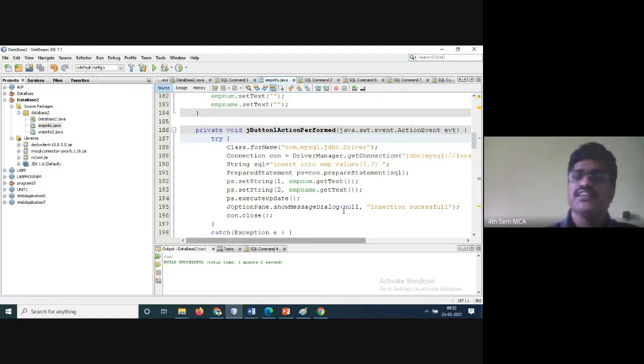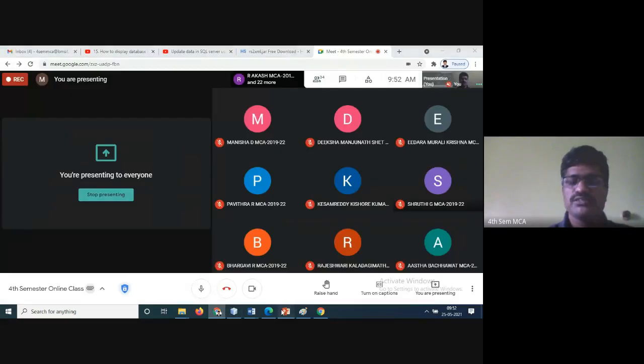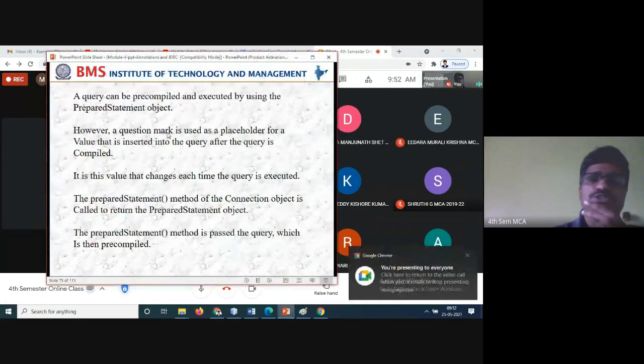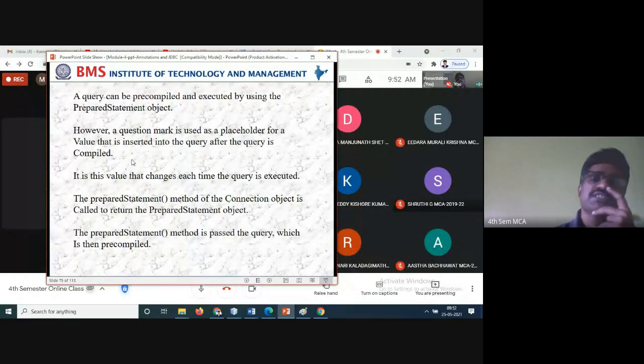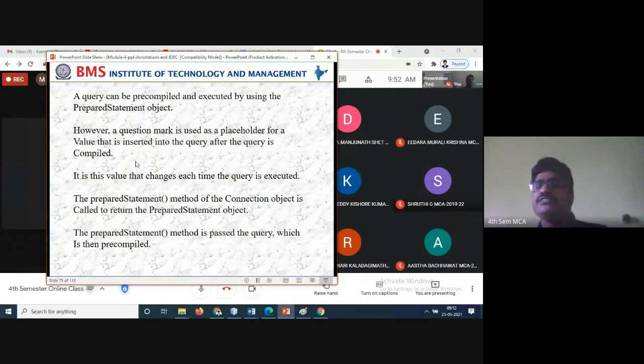The information is already pre-compiled, and you have to give the data. That is the meaning of the question mark: the statements are already pre-compiled, and the data you are giving here fills it in. So see here, however, the question mark is used as the placeholder for the value that is inserted into the query after the query is compiled. So after it is compiled, you are assigning the values. That is the reason we have given the question mark.